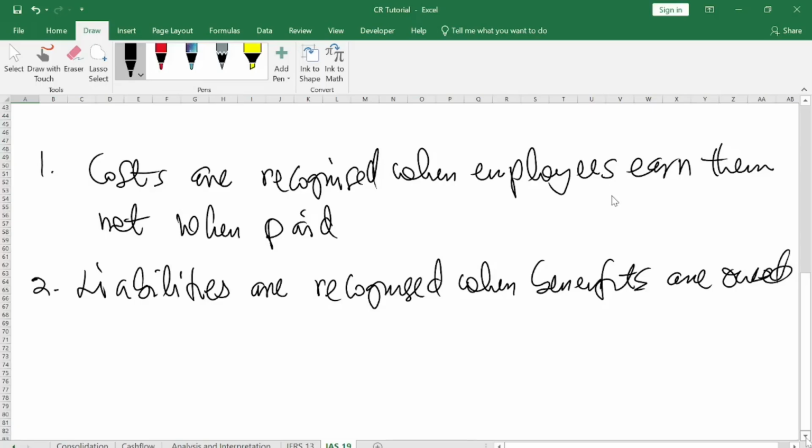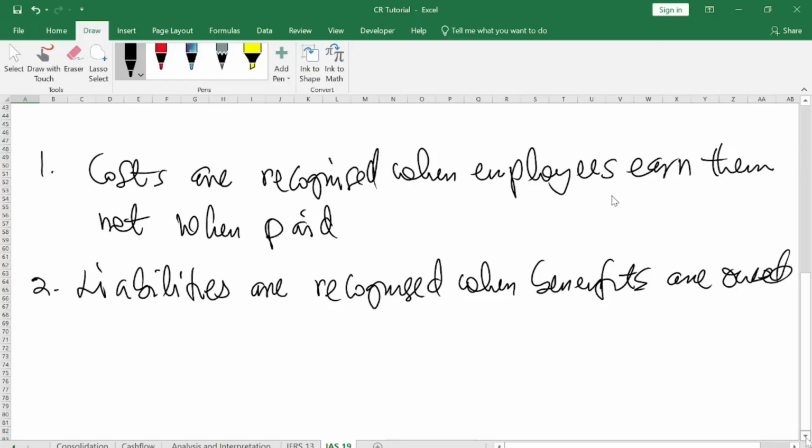They will contribute into the pool of fund because you are working for the company. It becomes a liability whilst you work. You understand? Because the moment you work and you qualify for that contribution, it becomes a cost to the company. So when it becomes a cost to the company, it must pay the money into the fund.